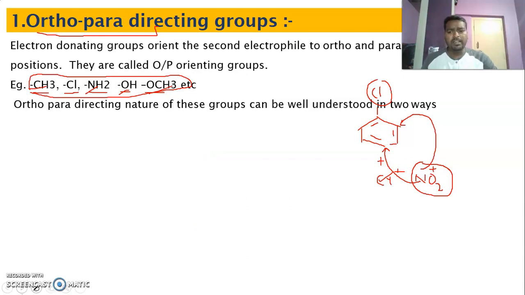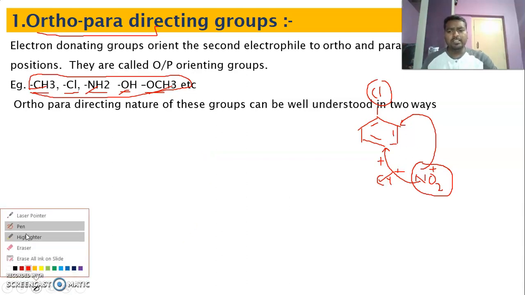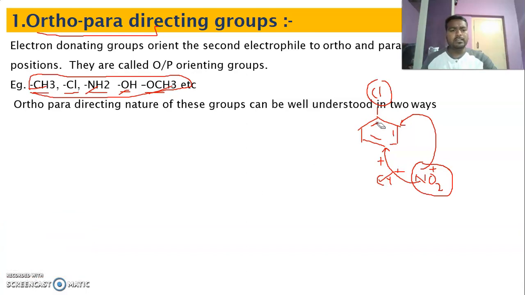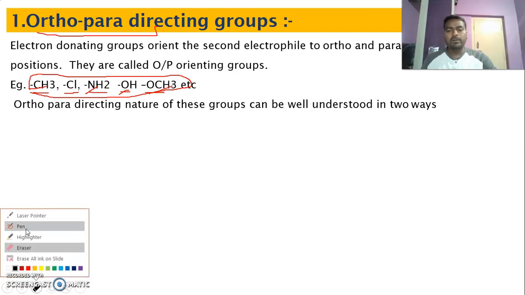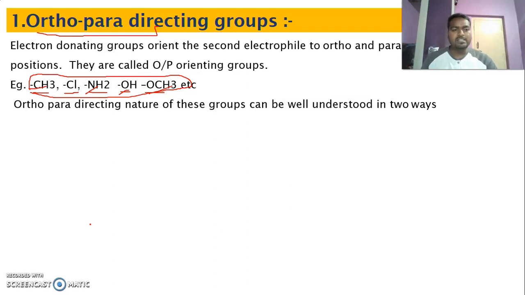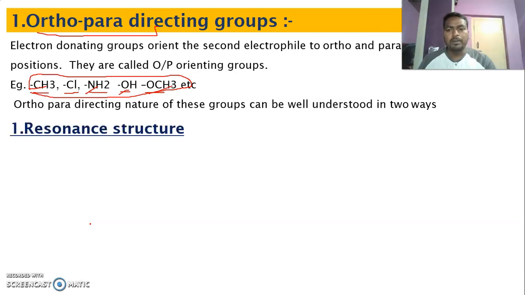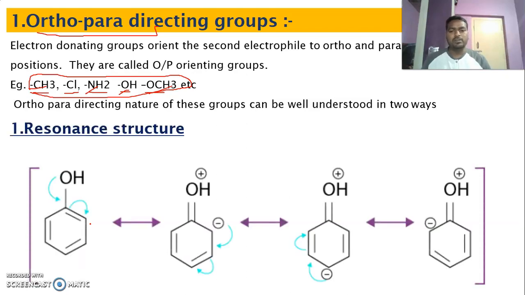So why are they behaving like this? Why do these groups direct to ortho and para position? Why not meta position? The reason can be understood with the help of the resonating structures of the groups. If you write the resonating structure, you can definitely understand why the incoming electrophile goes to ortho and para position. So now let us look at the resonance structure of phenol.